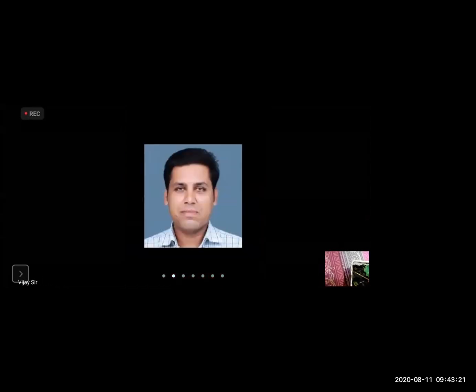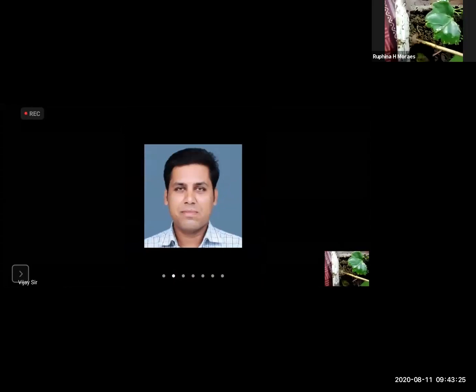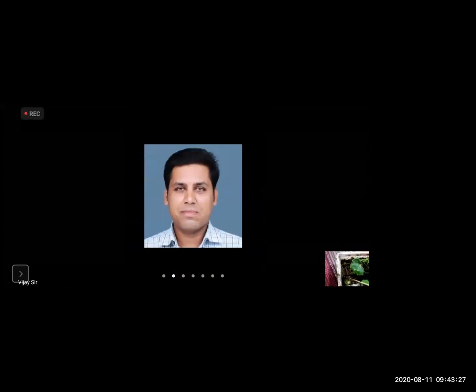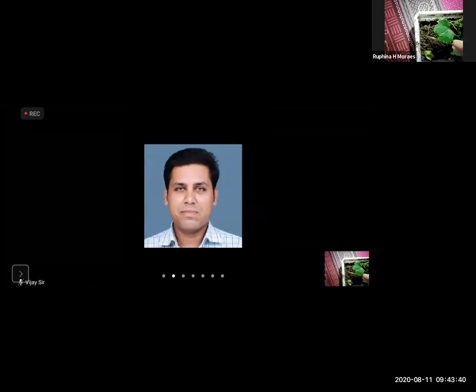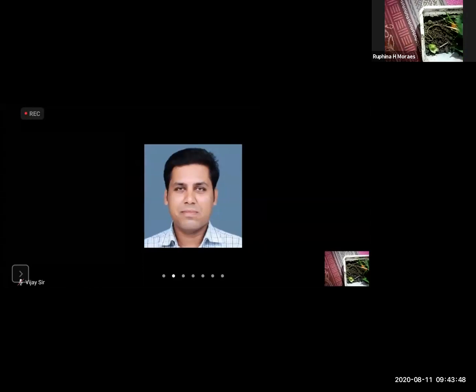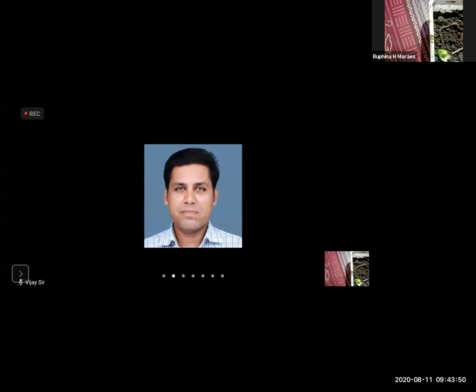Can you see earthworm? See, these are earthworms. Okay, they are also called farmer's friend. Why? Because they fertilize the soil easily, and this fertile soil is very useful for farmers to grow the crop. Crops grow very fast and properly in this fertile soil. So they are also called farmer's friend.